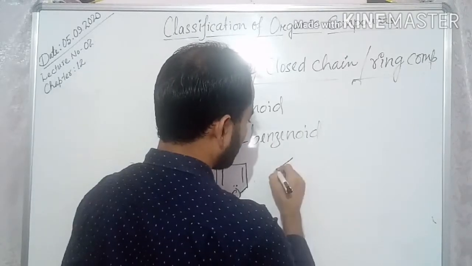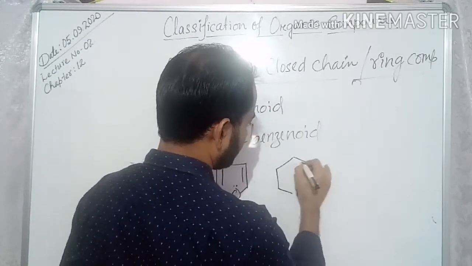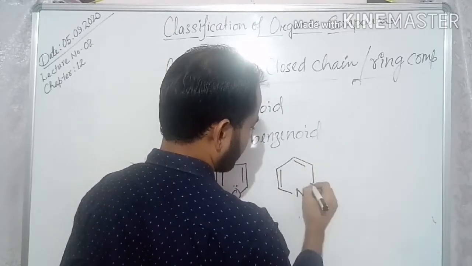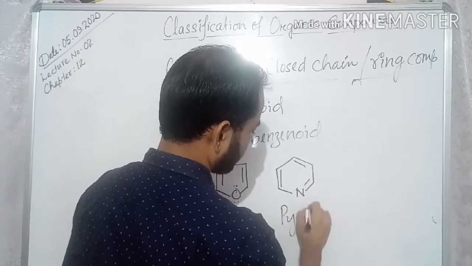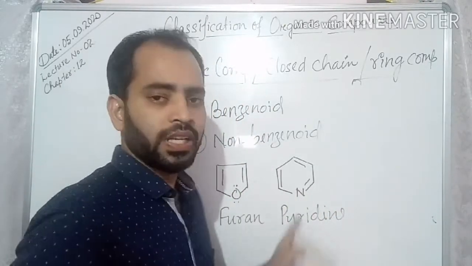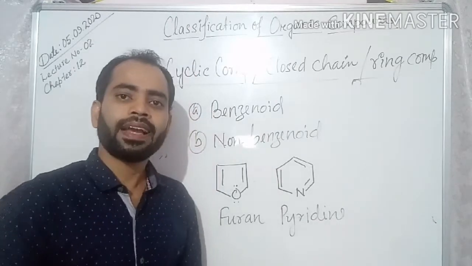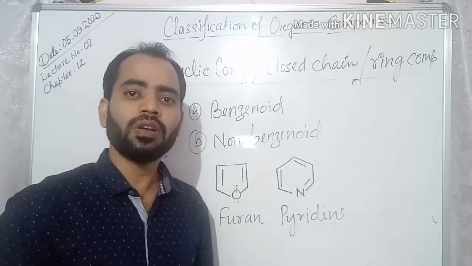Another example, a 6-membered ring, that is pyridine. This is called pyridine. So this is also a 6-membered ring. So this is also an aromatic compound, but it is non-benzenoid.